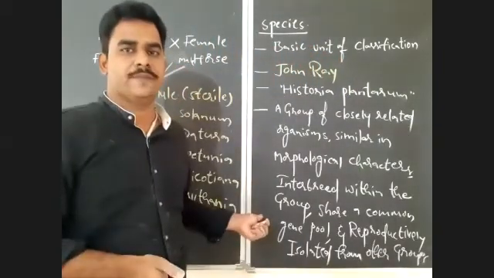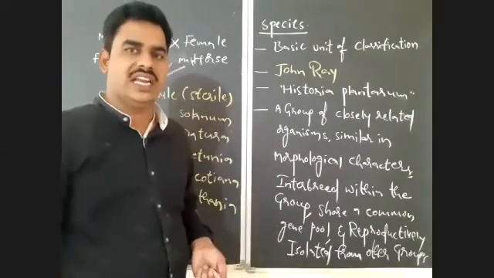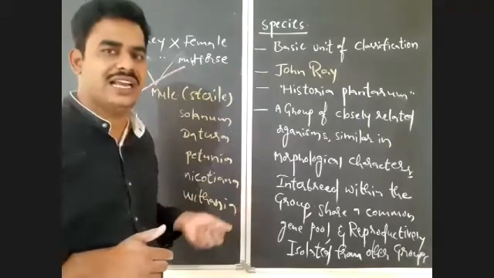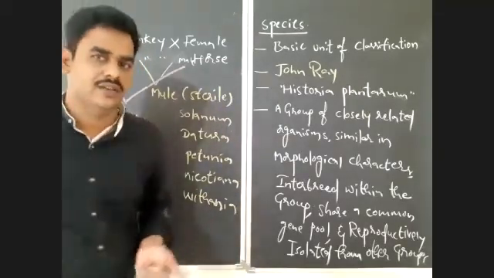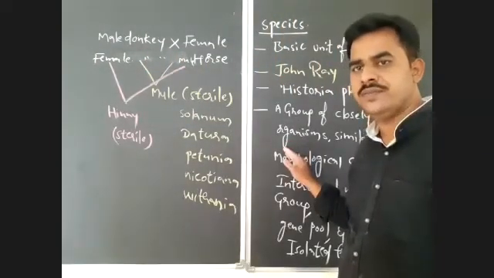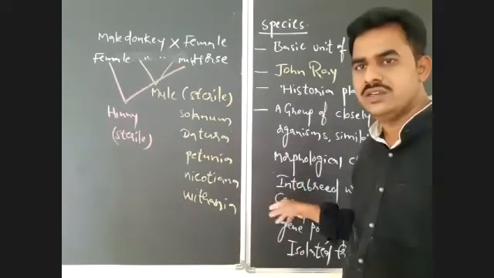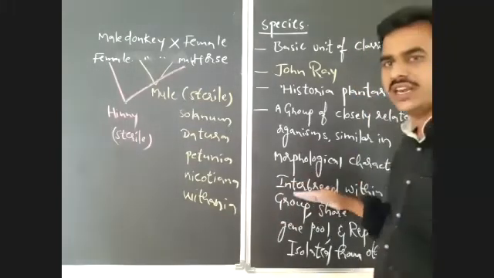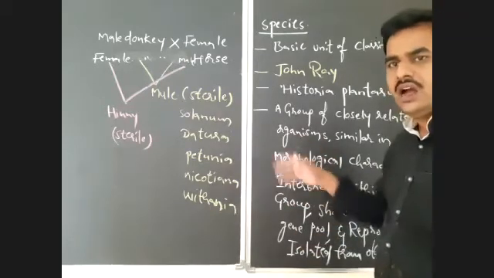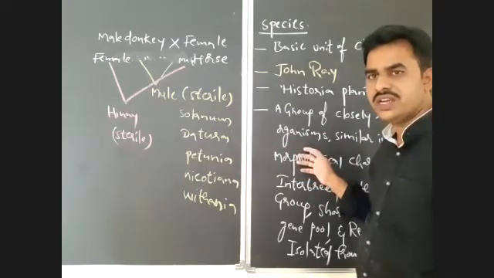So species usually reproduce within the group only, and they are reproductively isolated from other groups. If they reproduce with other groups, that leads to production of sterile offspring. So that is the species. You have to know species is a basic unit of classification. Actually, it is a genetic unit, because all the organisms belonging to a species share a common gene pool, and it is an evolutionary unit. They all evolved from a common ancestry. Their ancestors are the same.